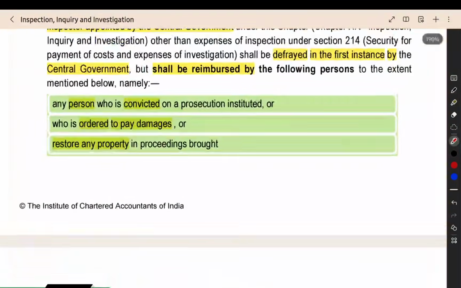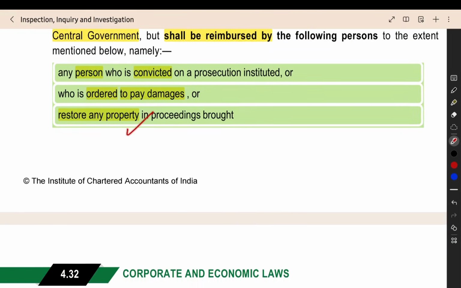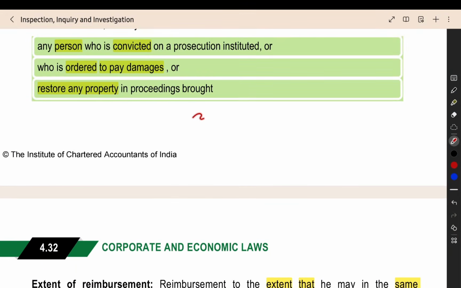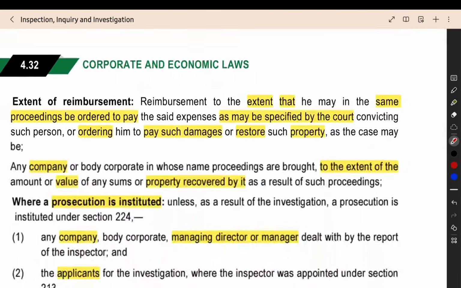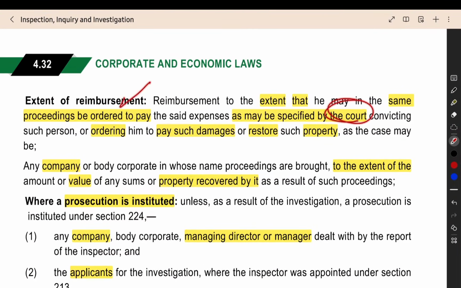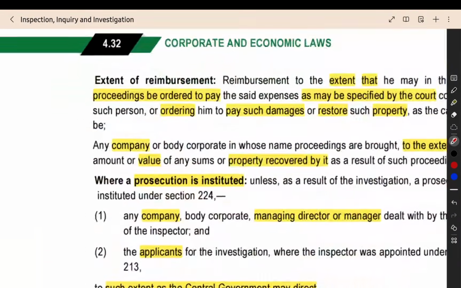Then, the next point: the person who is convicted, the person who is ordered to pay the damages, the person who should restore the property, how much they should pay towards the cost, how much they should reimburse, how much is the extent, that will be specified by the order of the particular court. The court, in their order, will tell how much should be reimbursed by the particular persons.